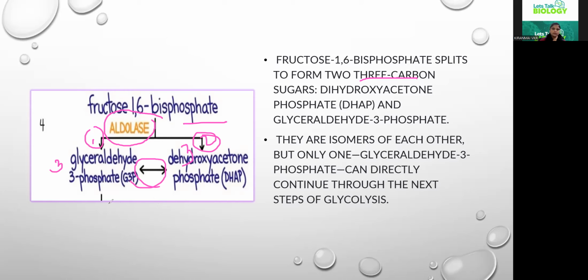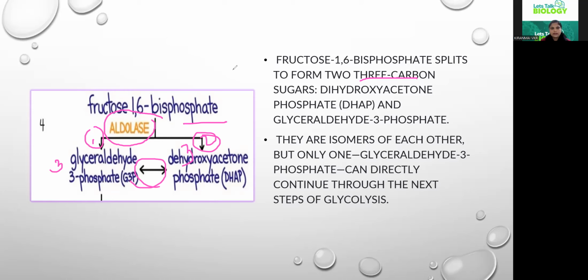That means our glyceraldehyde 3-phosphate breaks down further through a series of steps, but dihydroxyacetone phosphate is an isomer of glyceraldehyde 3-phosphate, so it will be directly converted into that, and further steps take place. So here, whatever products we obtain from this step, twice we need to calculate.